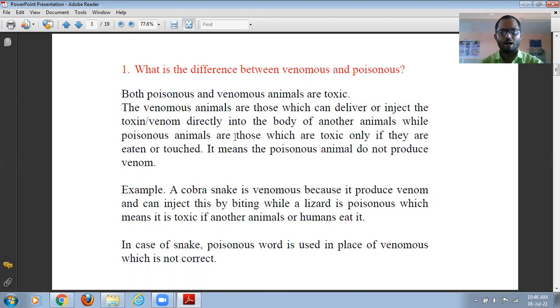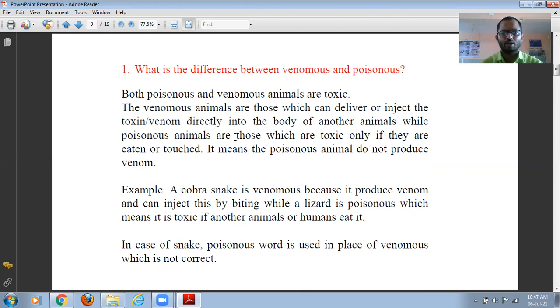Venomous animals are those which can deliver or inject the toxin or venom directly into the body of another animal, while poisonous animals are toxic only if they are eaten or touched. It means that poisonous animals do not produce venom. This is a very important point. In nature, whether it is poison or venom,